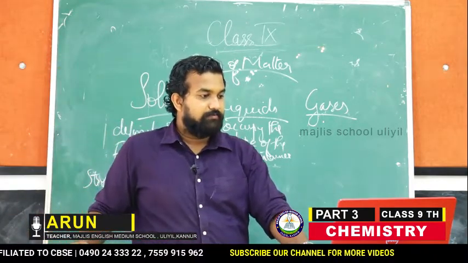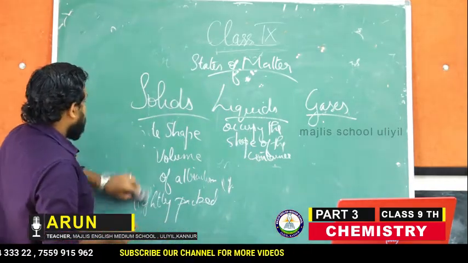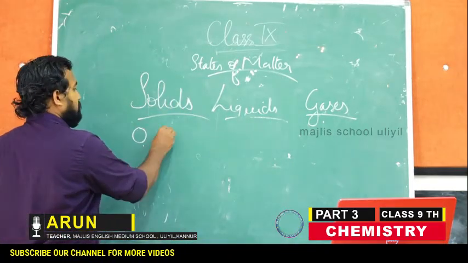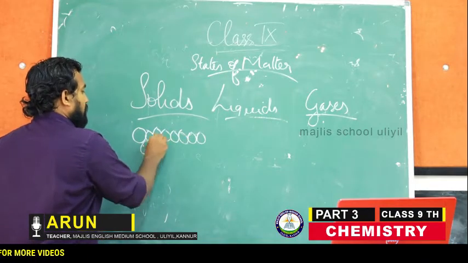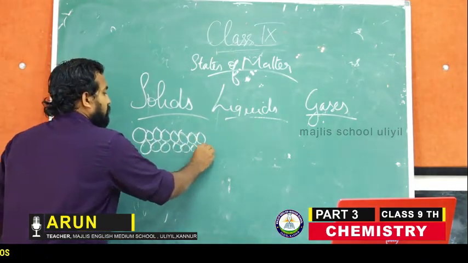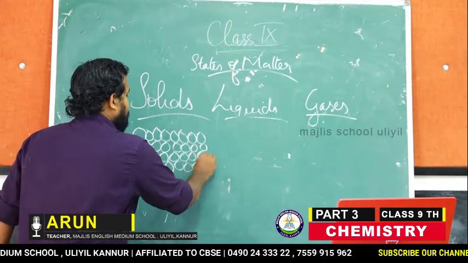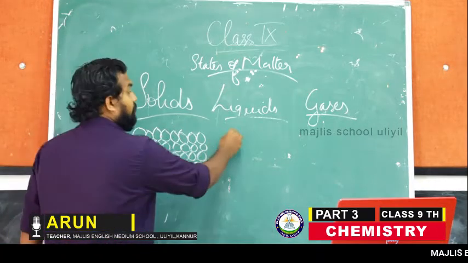Okay, so these are the main important things. And one more thing, the particles of solids are tightly packed. I told you, in order to have an idea, I will just mention this. But what about liquids?